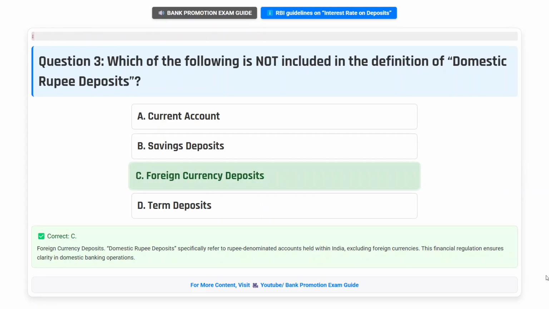Correct answer C. Foreign currency deposits. Domestic rupee deposits specifically refer to rupee-denominated accounts held within India, excluding foreign currencies. This financial regulation ensures clarity in domestic banking operations.